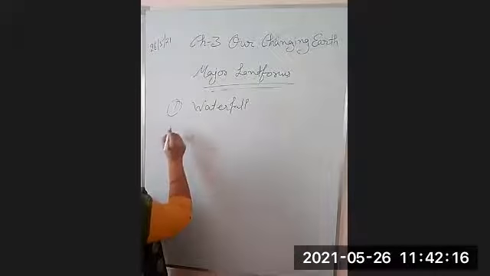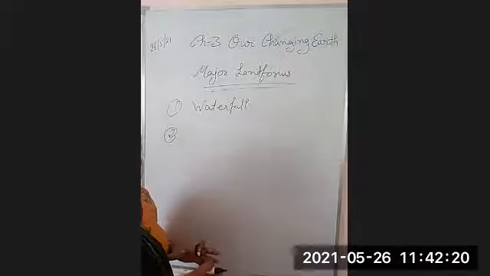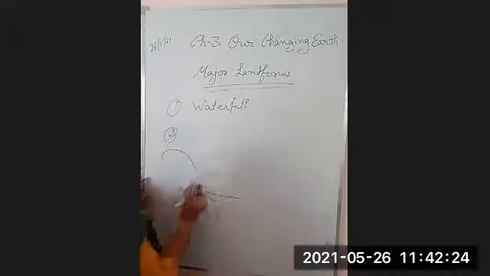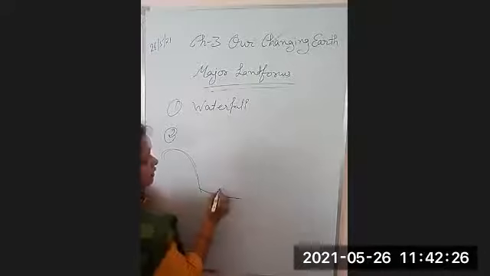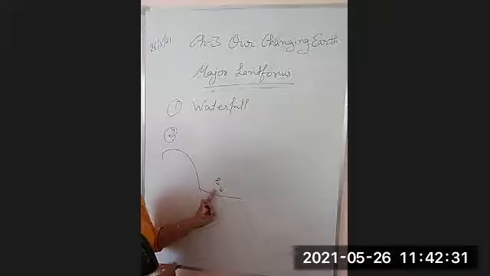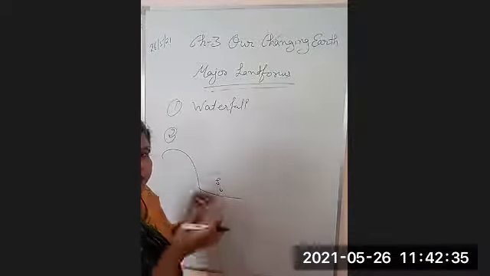Right? Now, when the river reaches the middle course area, means at the foot of the hill, the speed of the water will be less. Speed of the water will be less. So the carrying capacity of river water will be reduced.